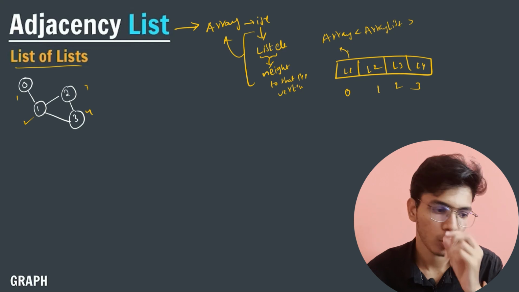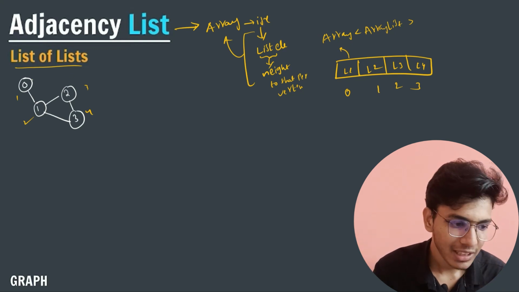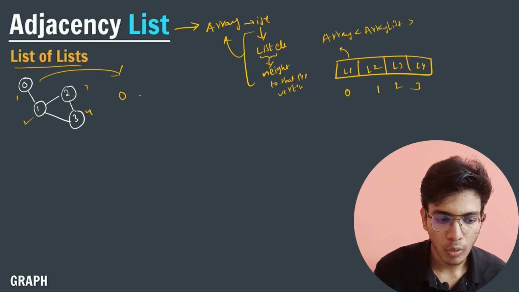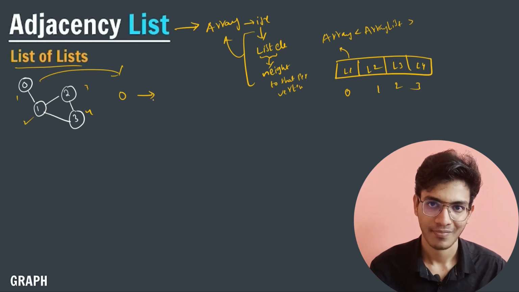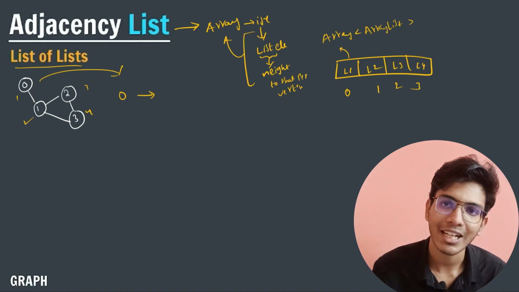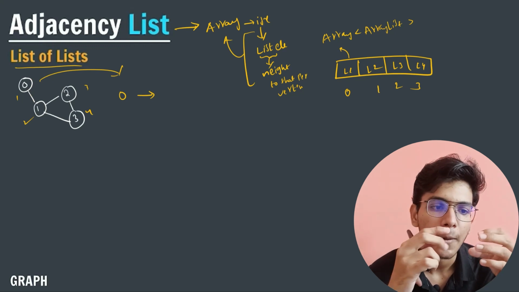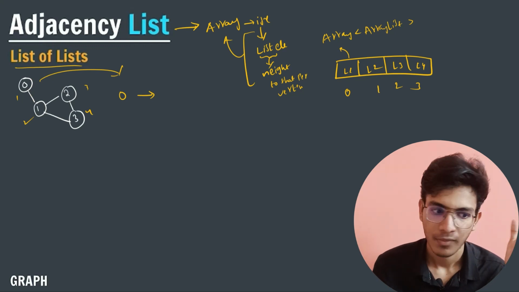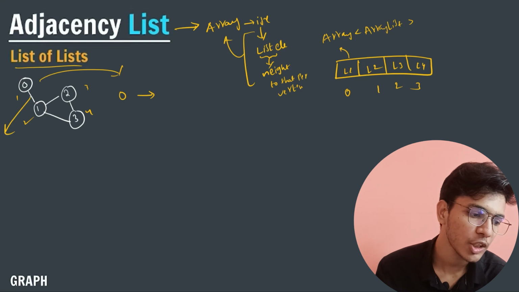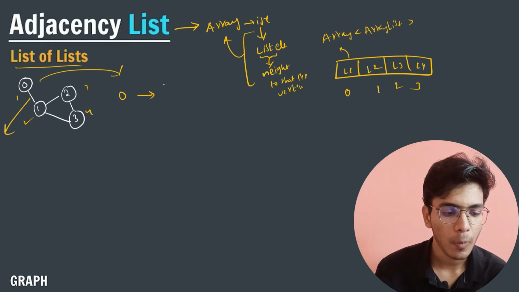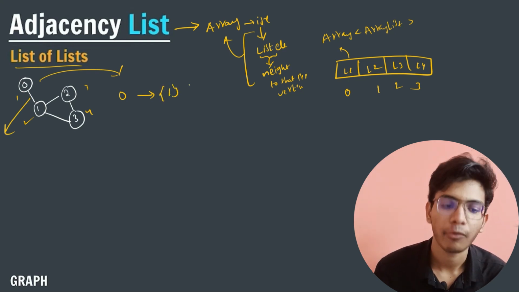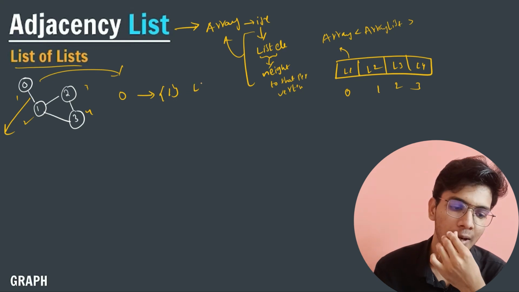And this list will store the information of a particular node. For example, I have vertex 0, right? For vertex 0, what are the neighbors? For 0 there is only one neighbor. A neighbor is nothing but a branch connected with another node. Here you can see that there is only one edge connecting 0 and 1. So in the list I will add 1 as my neighbor. So this will become my list 1.